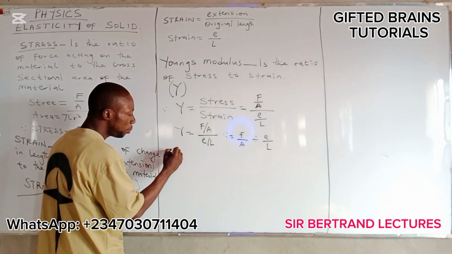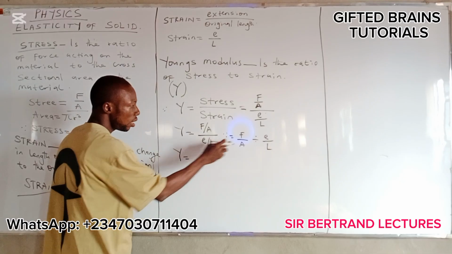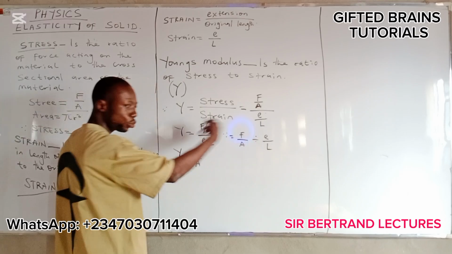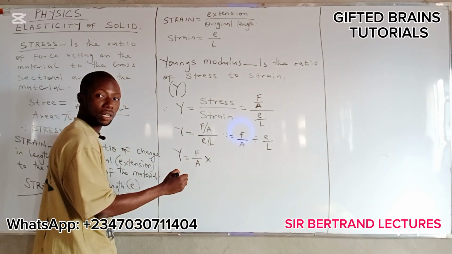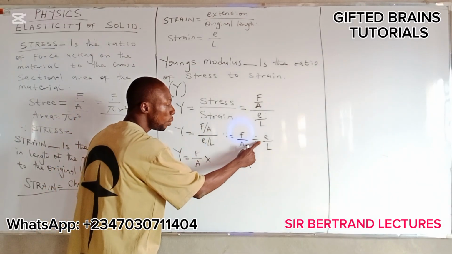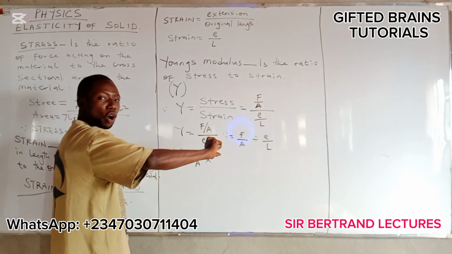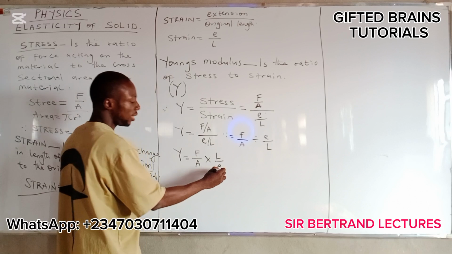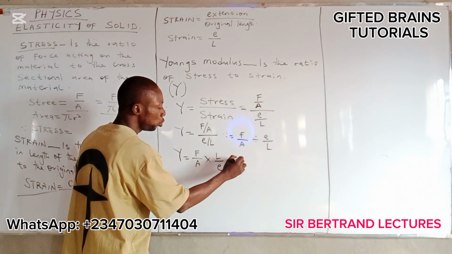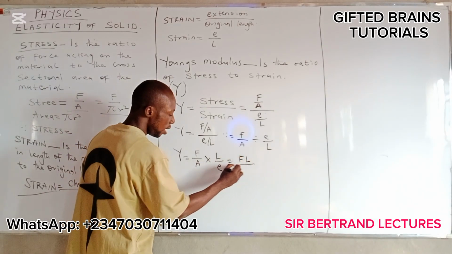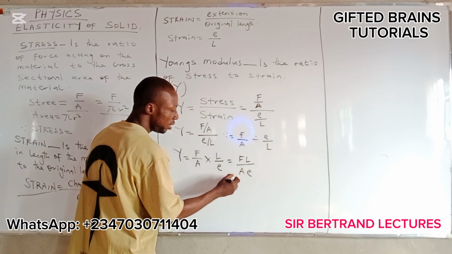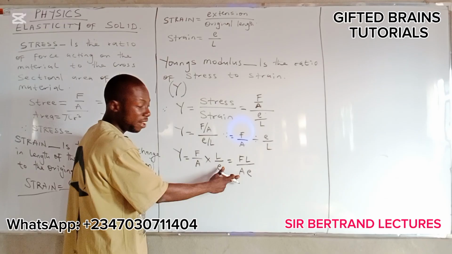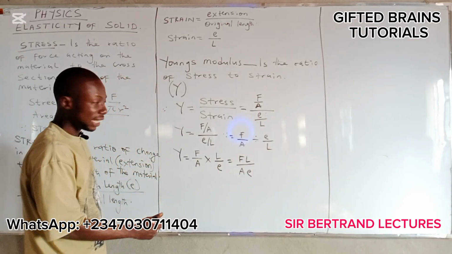Now the formula can also be force over area. You can change this to multiplication. Are you following now? Then when you change this to multiplication, this will go upside down. You have here length over extension, and that is equal to FL over AE. F is force, L is original length, A is area, then E is extension.